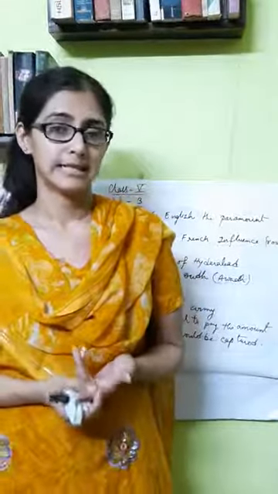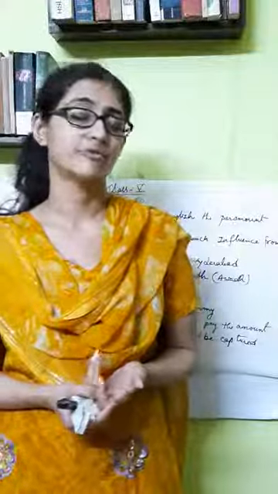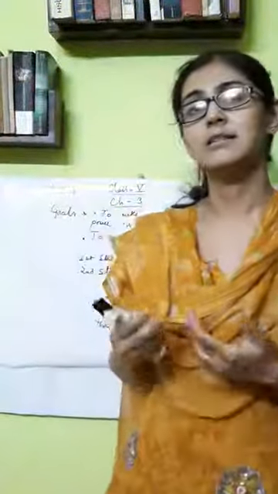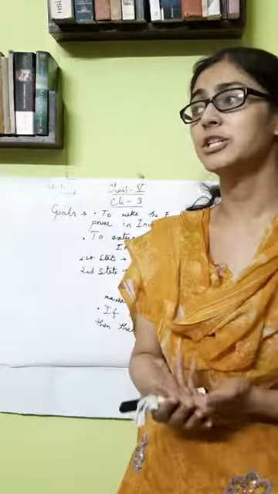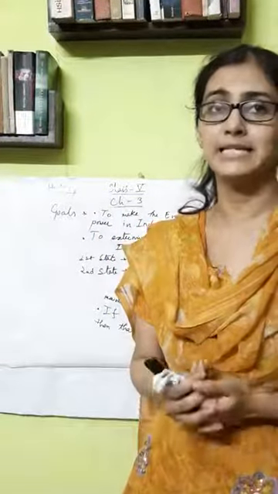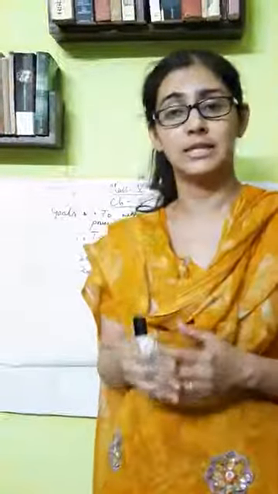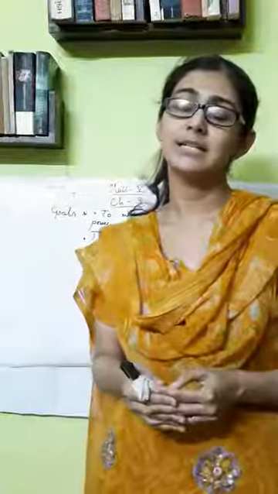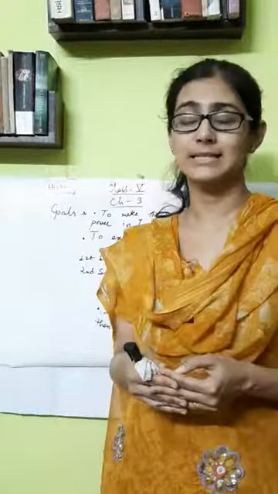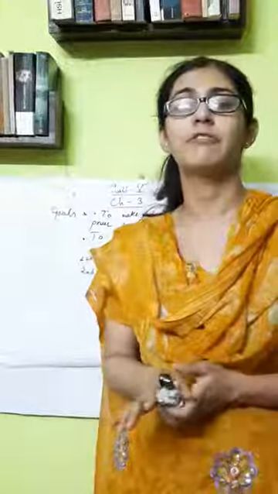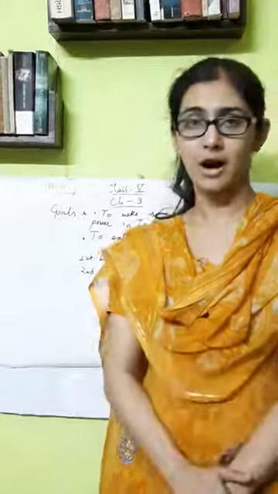The second principle of this subsidiary alliance was that if any state accepts the subsidiary alliance, the British army has to be maintained in that state. That is, the English army would be stationed in that state. Thirdly, it was said that those states who are accepting subsidiary alliance will have to pay an amount of money for maintenance of the army.